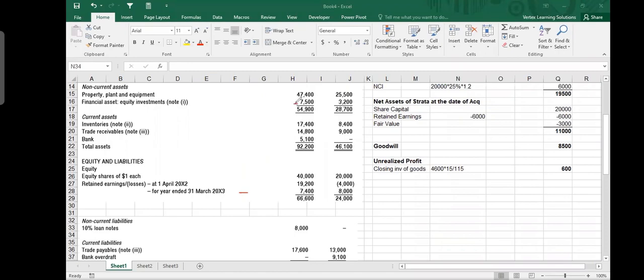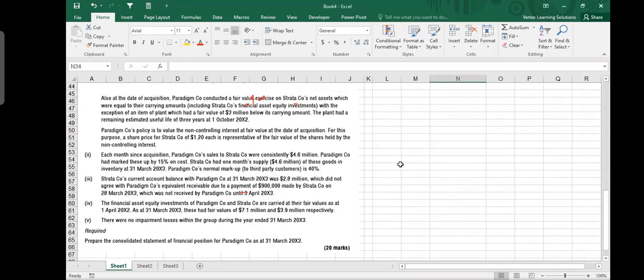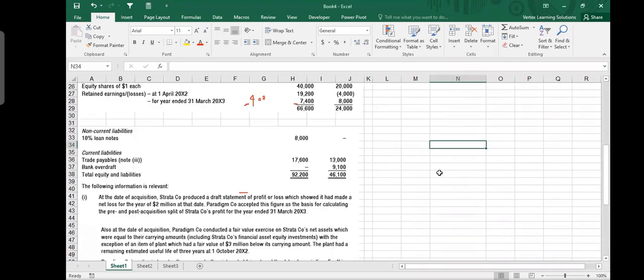So balance sheet says 7.5, market says 7.1. There is a loss here. We have to recognize a loss for the Paradigm. If we talk about the Strata thing, Strata company had 3.9 million market value, and previously in the balance sheet